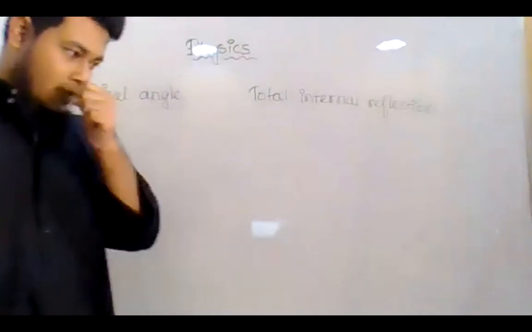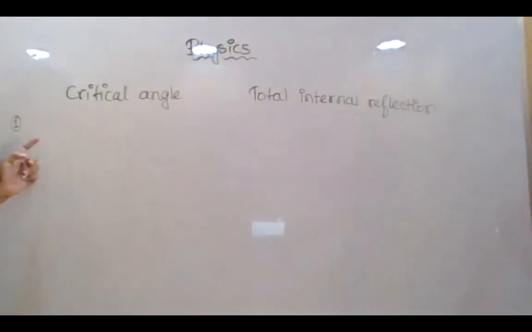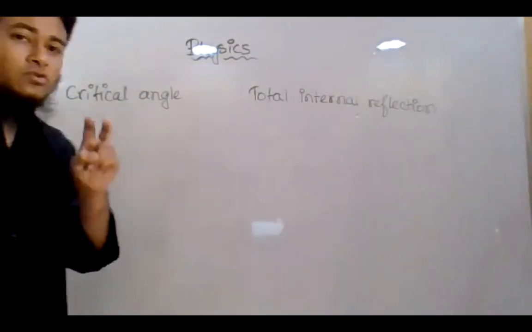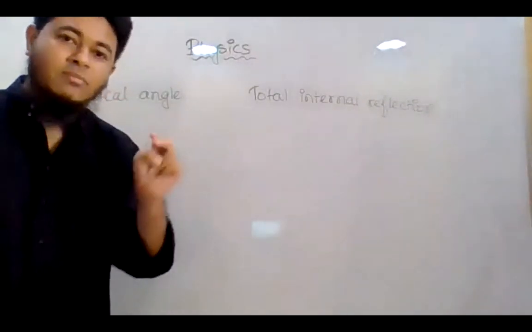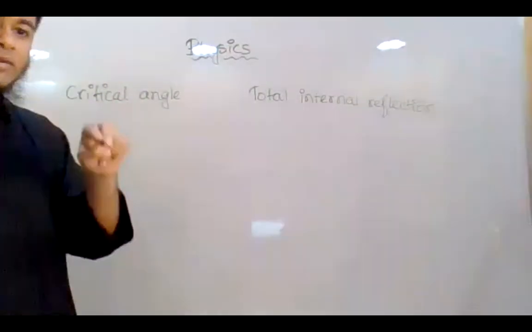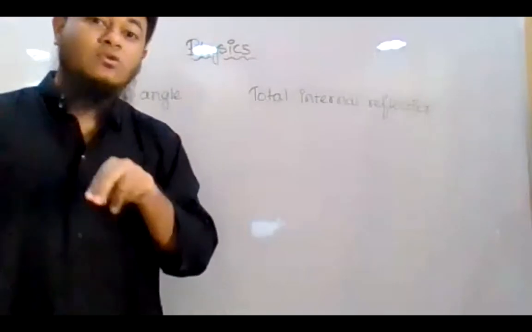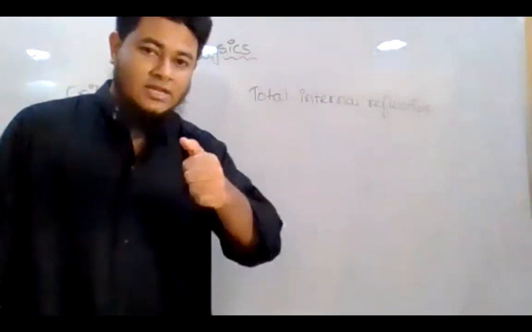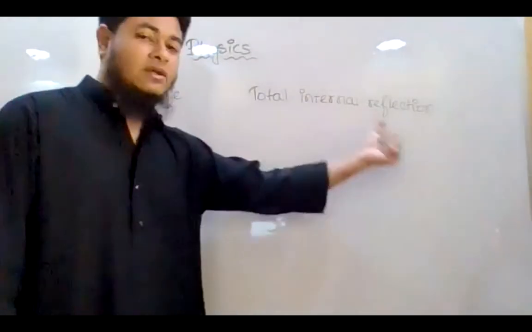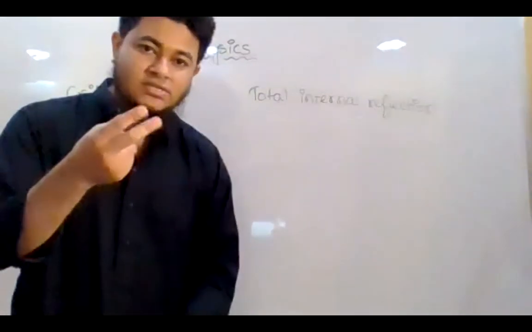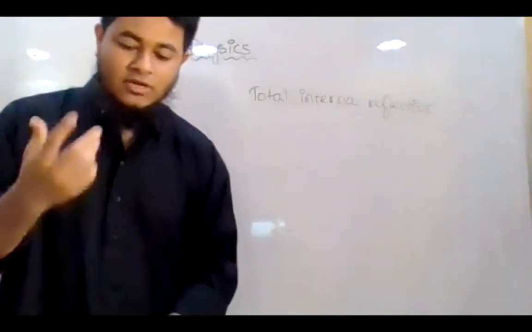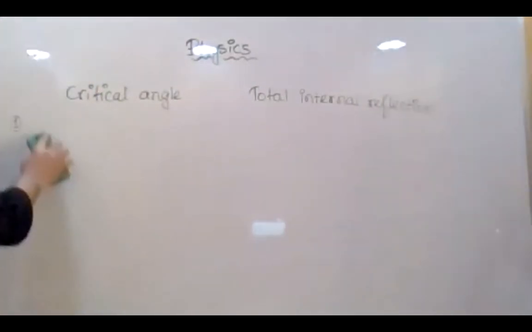Number one, what are the 2 conditions that must be fulfilled to get total internal reflection? Let us say you want to get total internal reflection. There are 2 conditions that must be fulfilled. Can anybody tell me what are the 2 conditions?